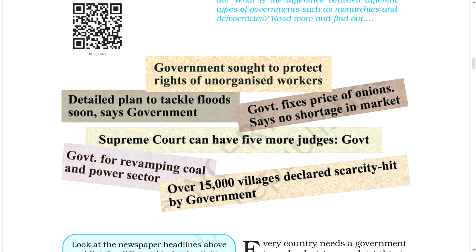Government sought to protect rights of unorganized workers. Detailed plan to tackle floods soon, says government. Government fixes price of onions, says no shortage in market. Supreme Court can have 5 more judges, said government. Government for revamping coal and power sector. Over 15,000 villages declared scarcity hit by government.